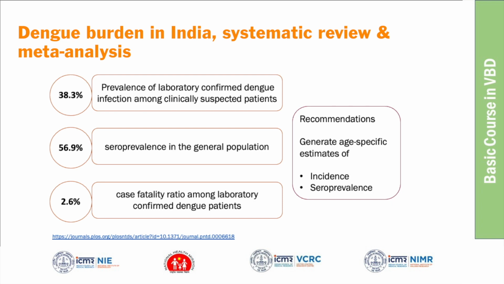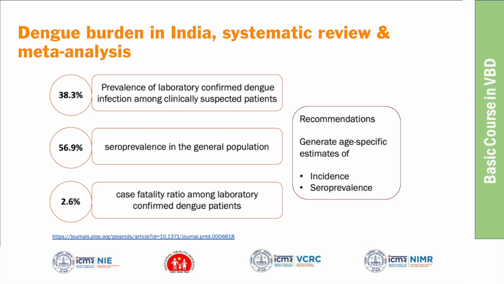And based on the primary studies, the systematic review also estimated the case fatality ratio of 2.6%. 2.6% is very high among laboratory confirmed dengue patients. It tells us that out of 100 cases, 2.6 are likely to die among the laboratory confirmed dengue patients. That is the case fatality ratio. So out of the total cases, how many are dying? That case fatality rate in India was estimated as 2.6%.